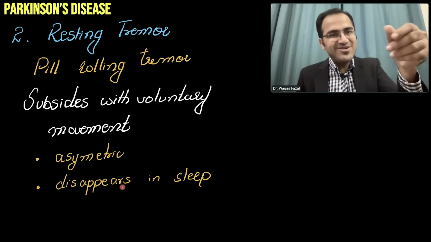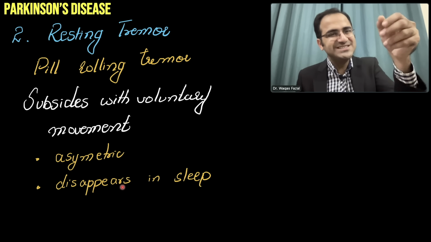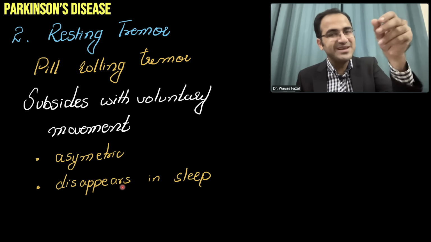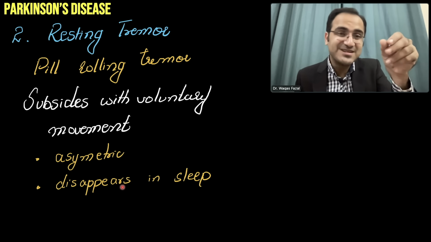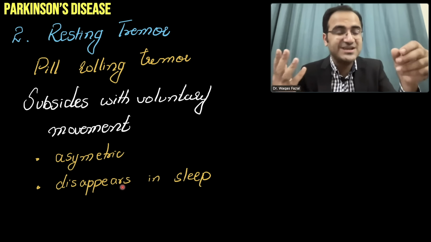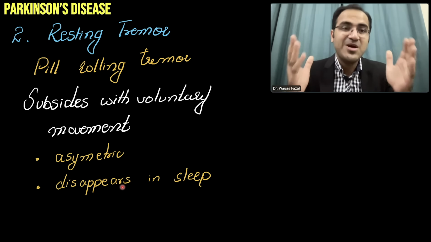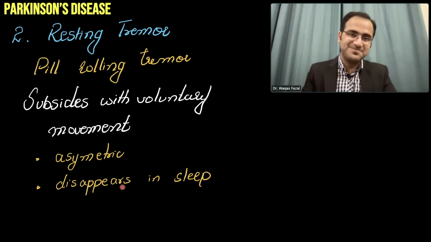So it is a pill rolling tremor, as if someone is counting with a bead string or counting money. So there is a resting tremor that gets better with movement. It disappears when the patient is asleep, and it is asymmetrical. That is the resting tremor present in Parkinsonism.